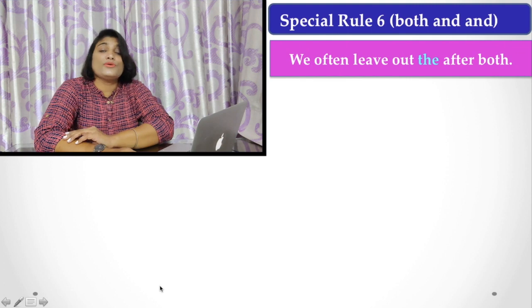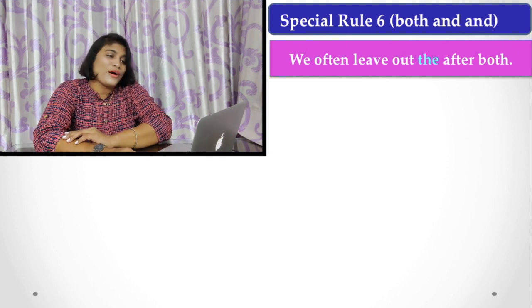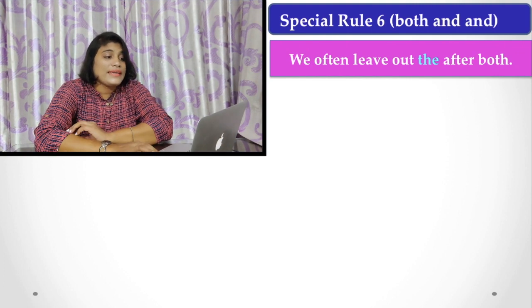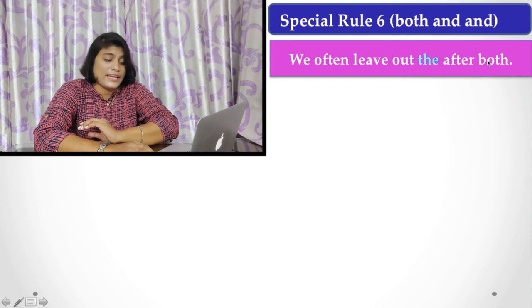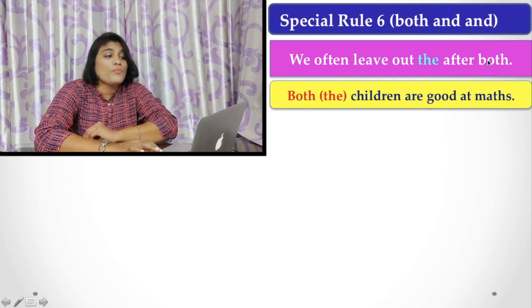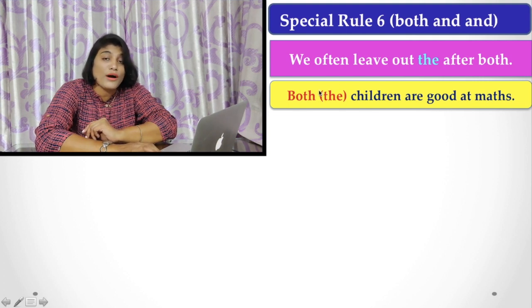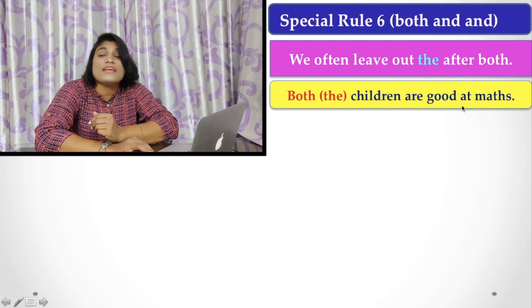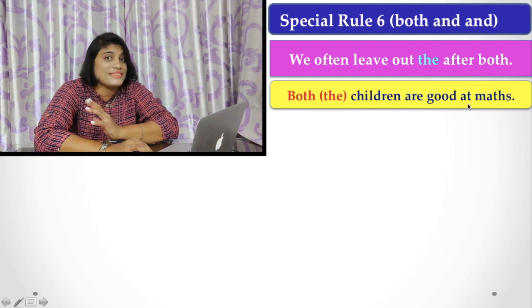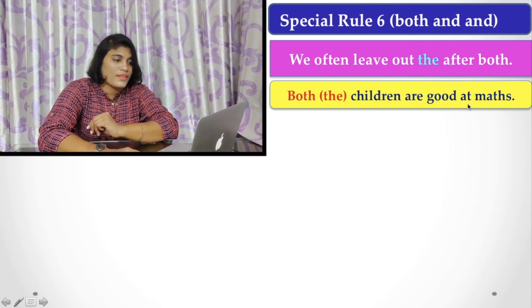Now, special rule 6, where I'm going to talk about all and both. Here we often leave out the after both. After both, we often leave out the article. Let's see the example here. Both the children are good at maths. Here you may leave out the article or you may not use it. If you write both children are good at maths, this is correct. This is not a wrong use.